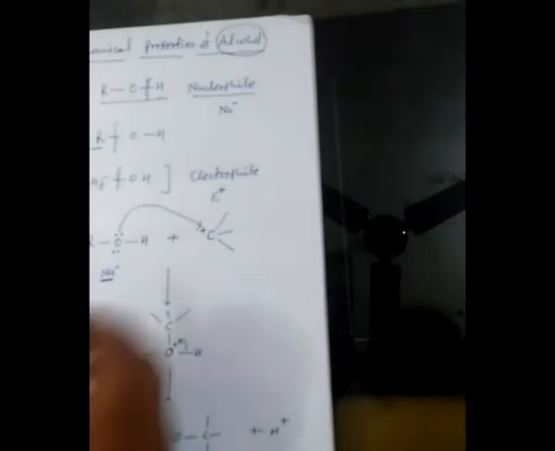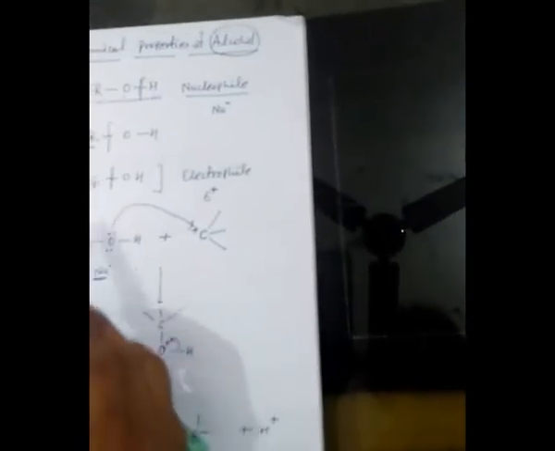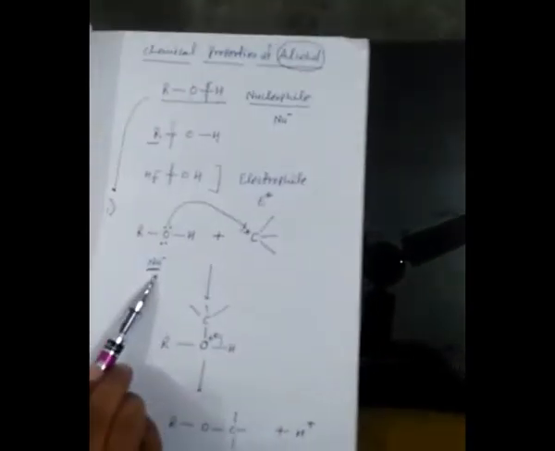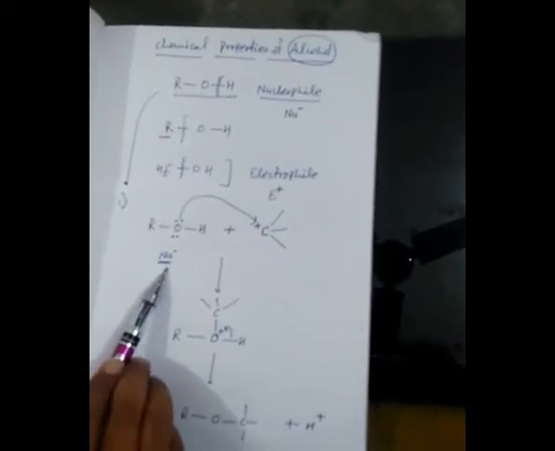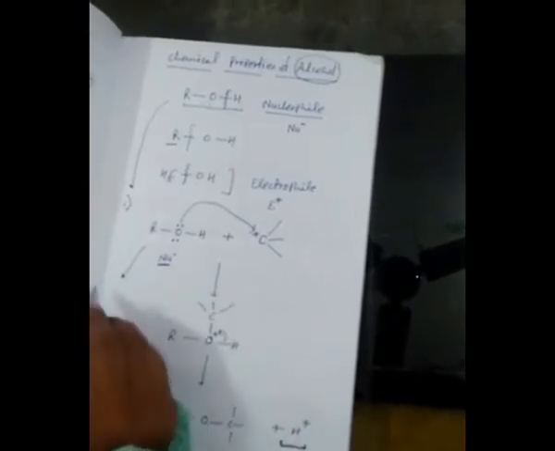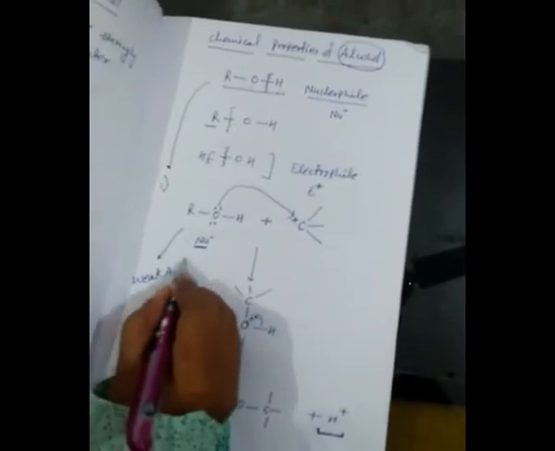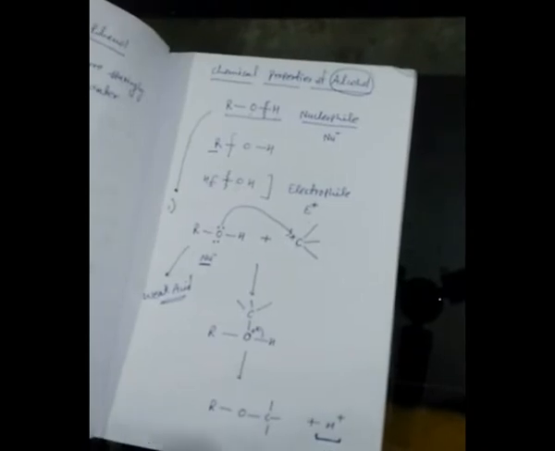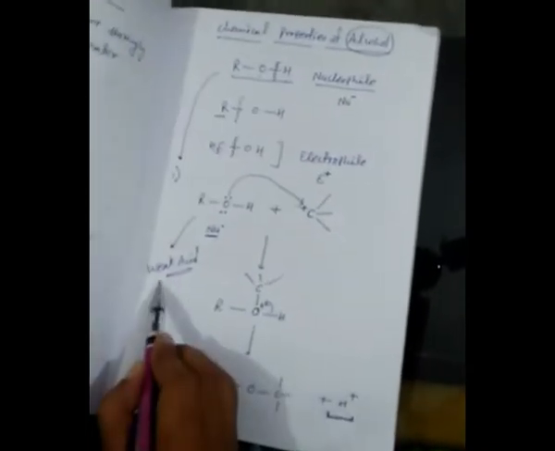So when the alcohol behaves as a nucleophile, the bond between oxygen and hydrogen splits up, and we get a hydrogen ion. That means alcohol is giving a hydrogen ion, so it behaves as a weak acid also. The compound which gives us the hydrogen ion is called an acid. Same here, the alcohol gives the hydrogen ion, so it is a weak acid.